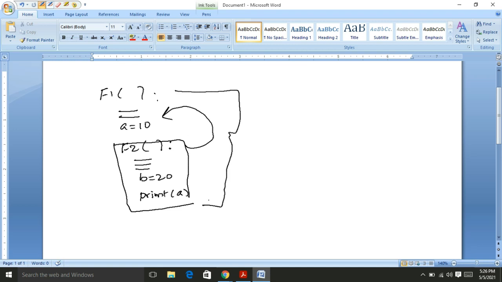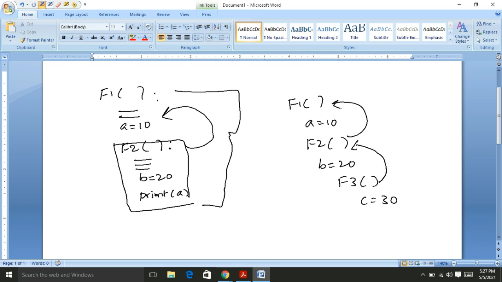I would like to write the nesting of another one: function 1, a equal to 10, function 2, b equal to 20, and function 3, c equal to 30. So function 3 is within function 2 and function 2 is within function 1.